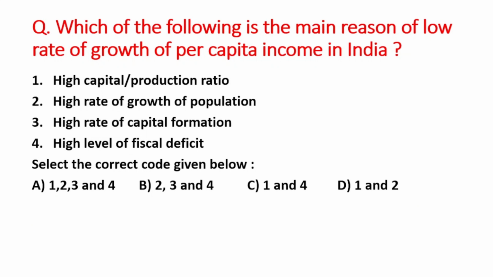A option first है high capital by production ratio, second है high rate of growth of population, C option है high rate of capital formation, and fourth है high level of fiscal deficit. So right answer is option D, that is 1 and 2. Both are the reason for low rate of growth of per capita income in India.